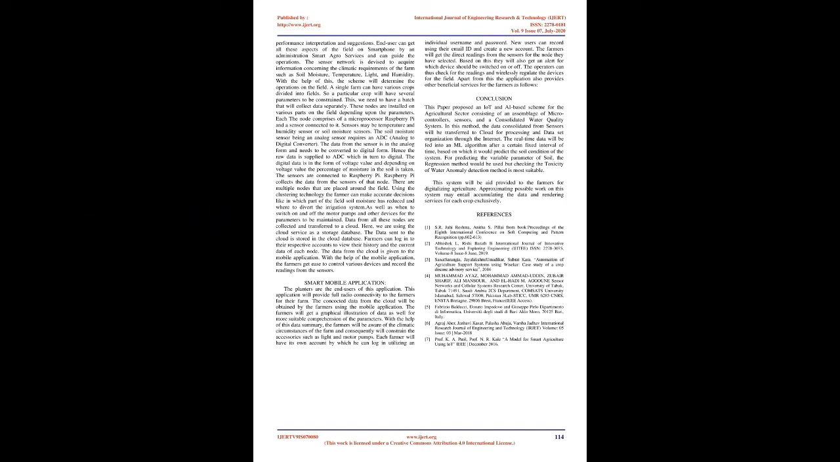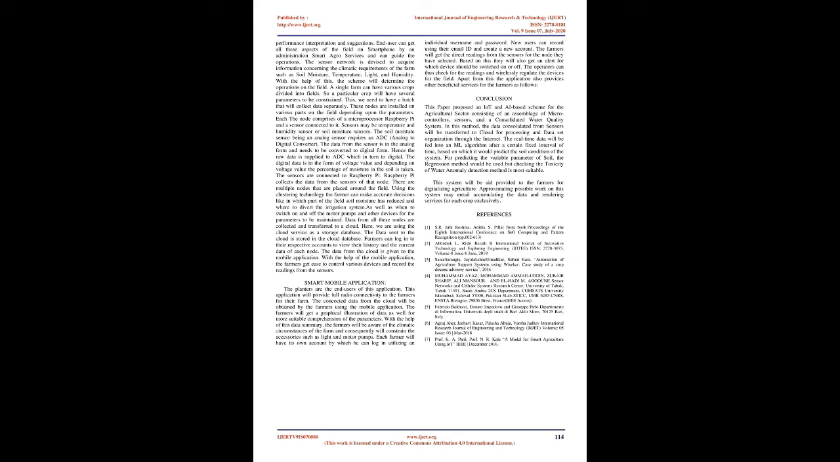guide the operations. The sensor network is devised to acquire information concerning the climatic requirements of the farm, such as soil moisture, temperature, light, and humidity. With the help of this, the scheme will determine the operations on the field. A single farm can have various crops divided into fields. So a particular crop will have several parameters to be constrained. We need to have a batch that will collect data separately.